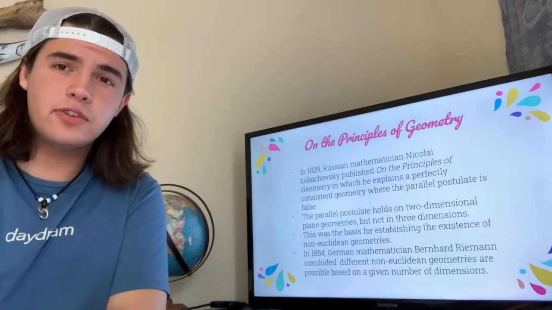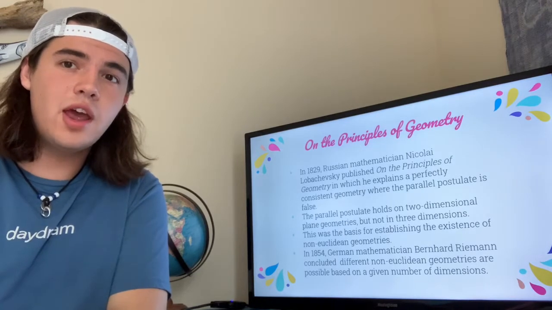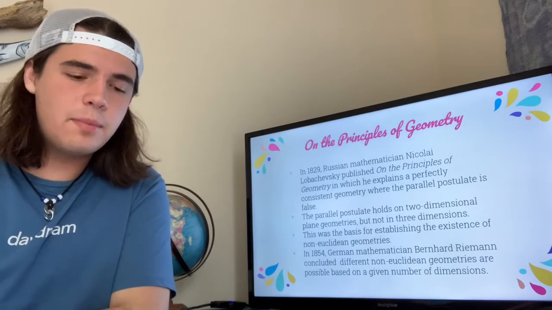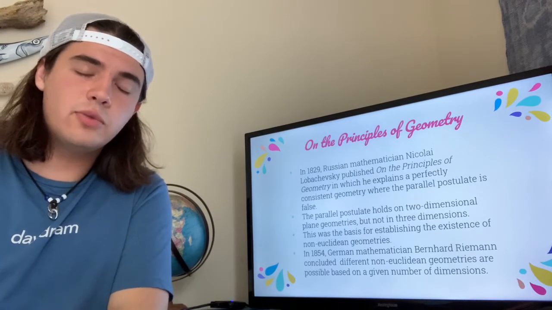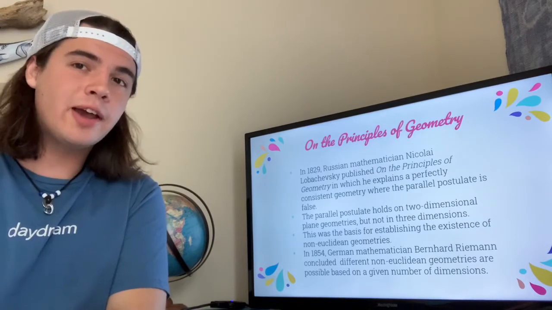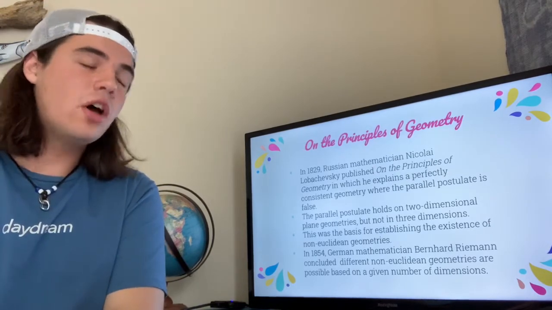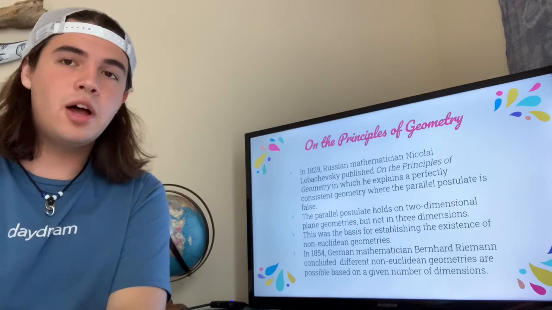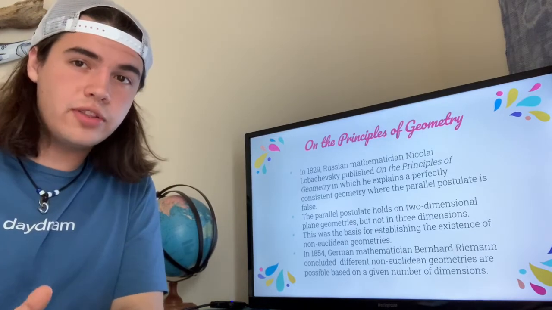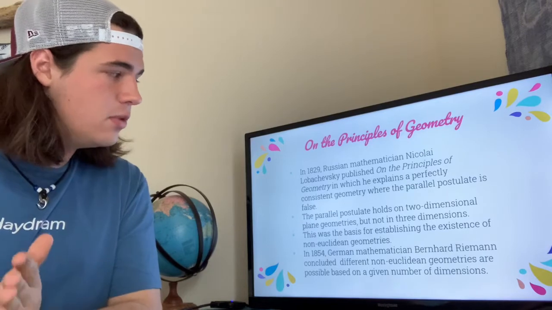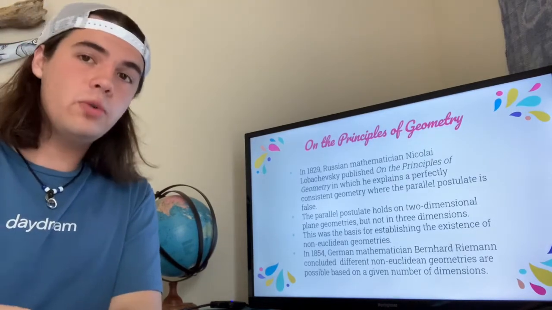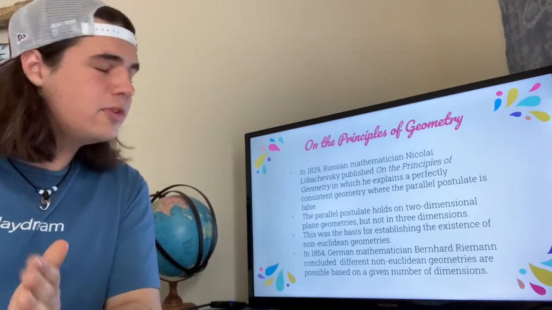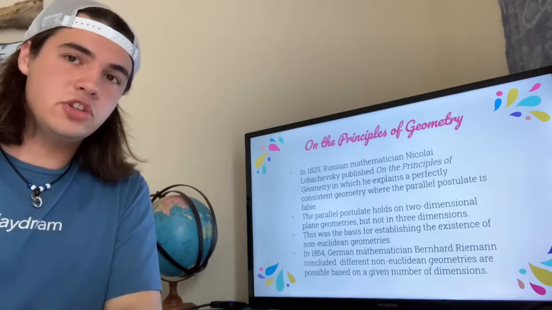And to seek an answer to this question, he looked to the sun, to the moon, and the very planet on which he stood, all of which are spherical. So this kind of set the basis for his works in geometry. In 1829, Lobachevsky published his On the Principles of Geometry, in which he perfectly explains a consistent geometry in which the parallel postulate is false. So, with Earth as his basis, Lobachevsky came to the point that the parallel postulate holds on 2-dimensional planar geometry, but not in the 3rd dimension. This was the basis for establishing non-Euclidean geometries.